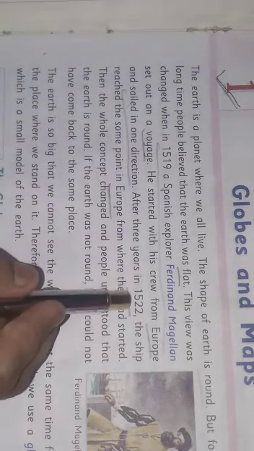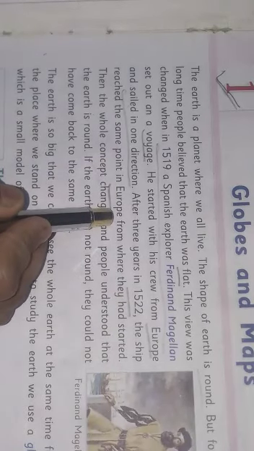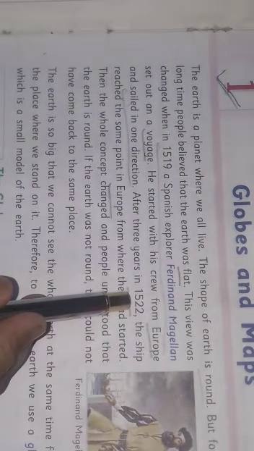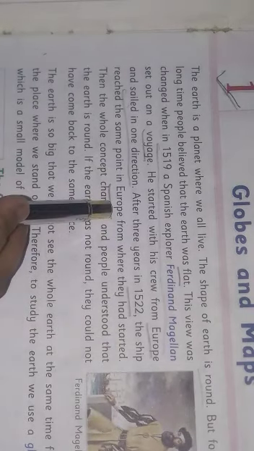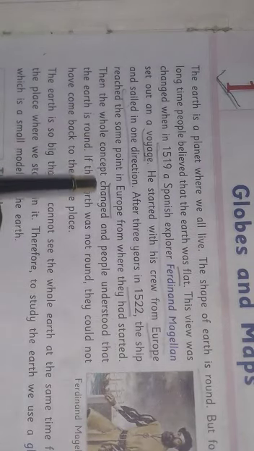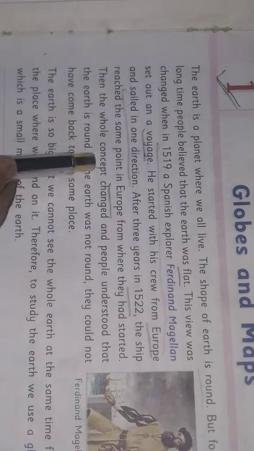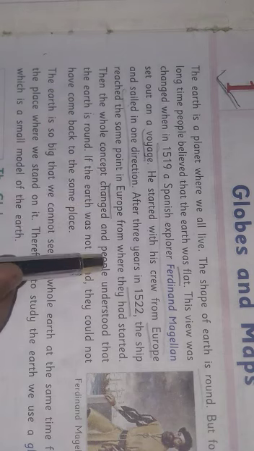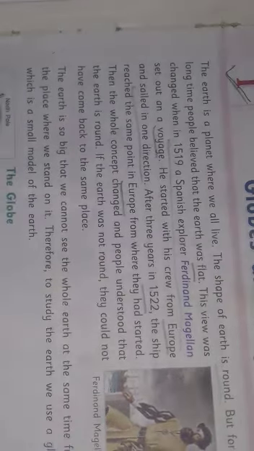After 3 years, in 1522, the ship reached the same point in Europe, the same place from where they started. Then the whole concept changed, and people understood that the earth is round because they reached the same place.